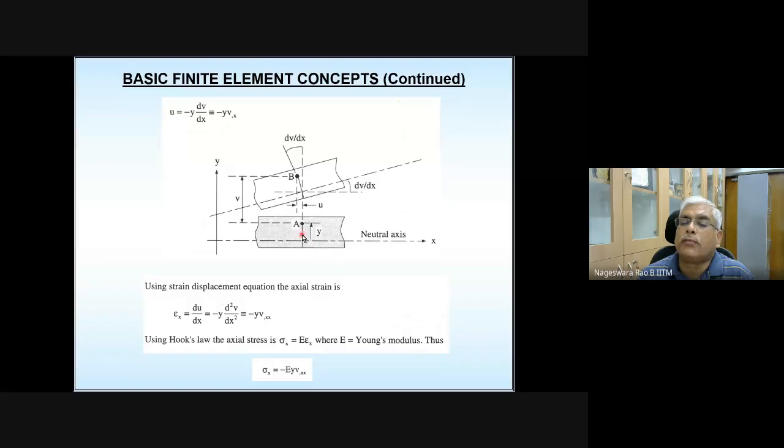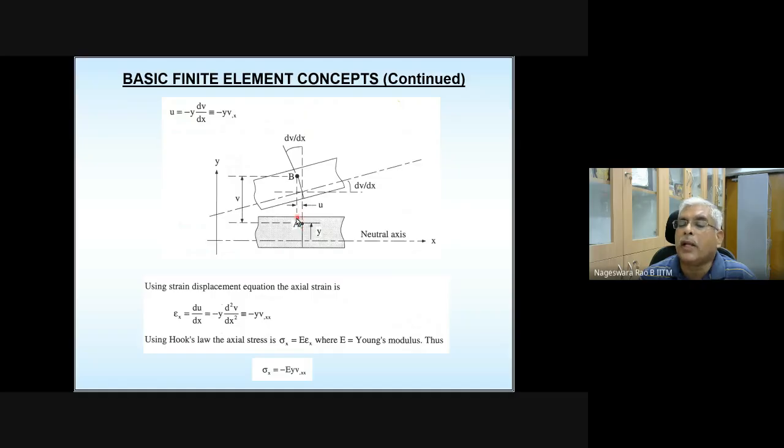So let's focus on a point which is at a distance y from the neutral axis, in the positive direction of y, at a distance denoted with this y. Or you can say this point A is above the neutral axis, at a distance y from the neutral axis. That is what I am focusing on.